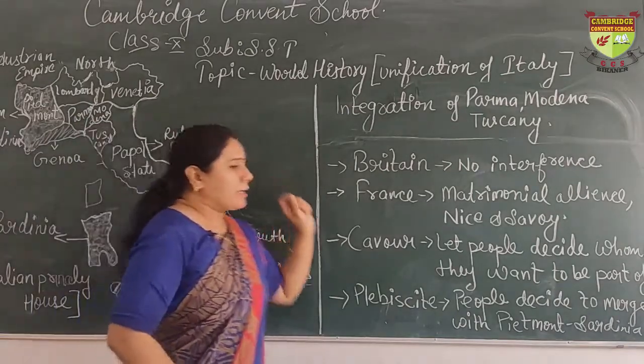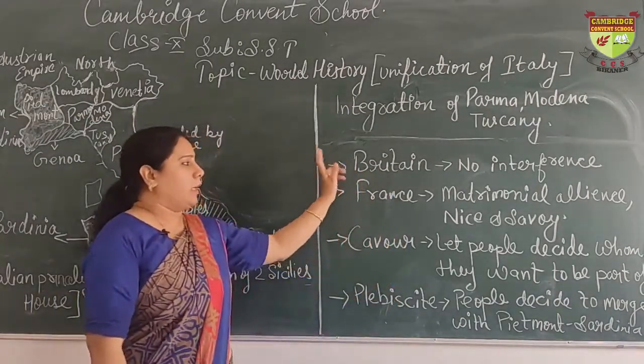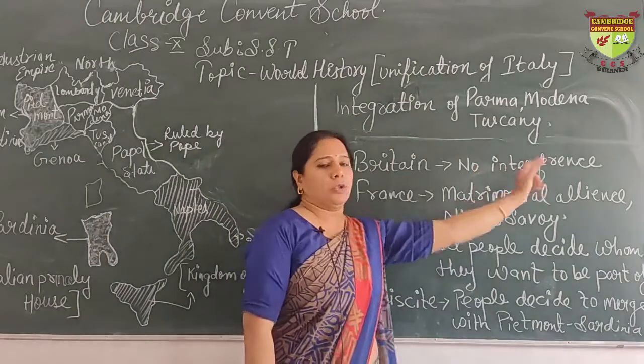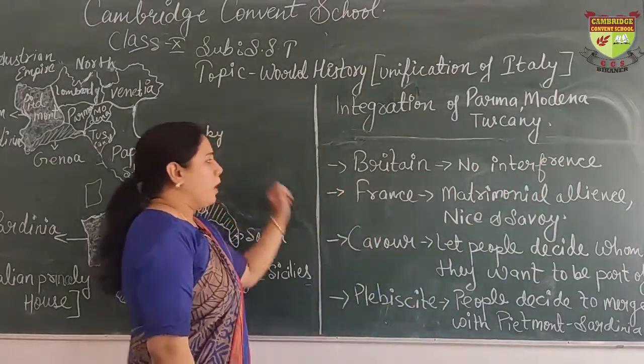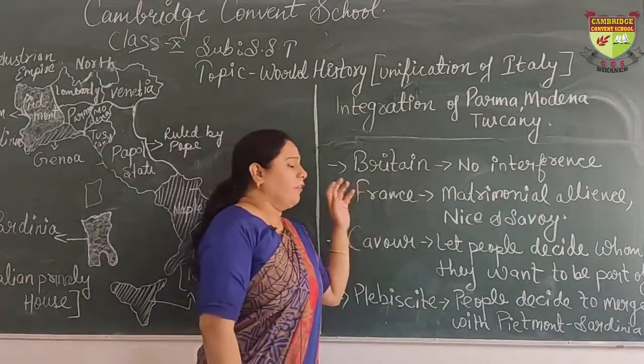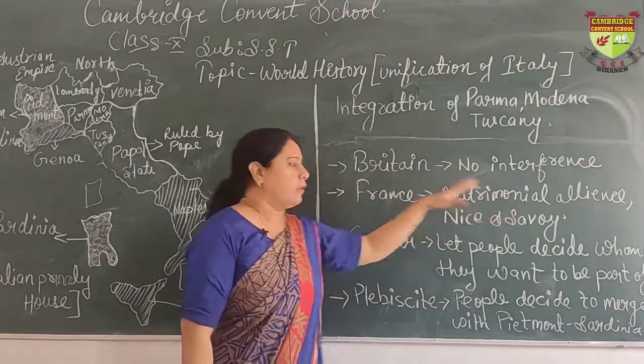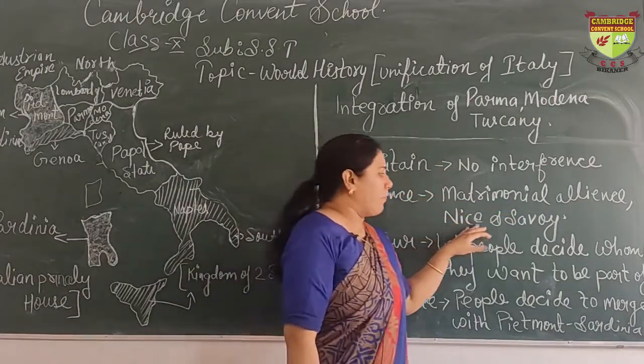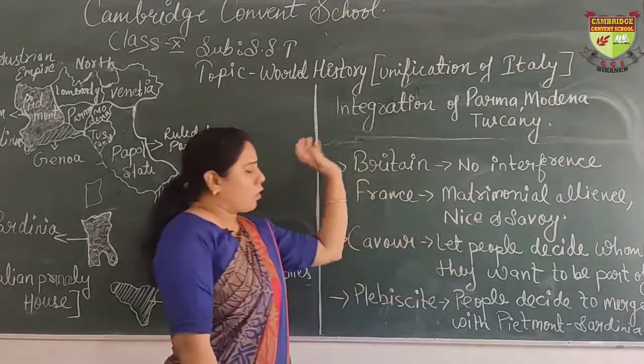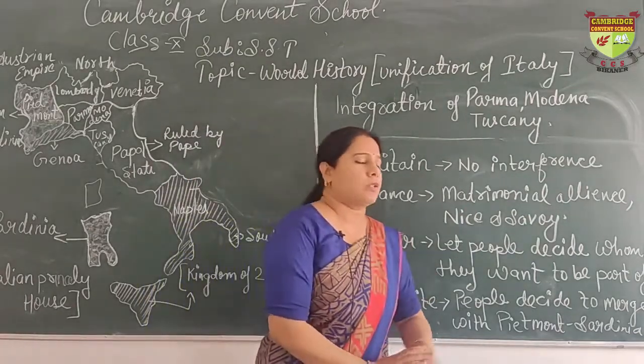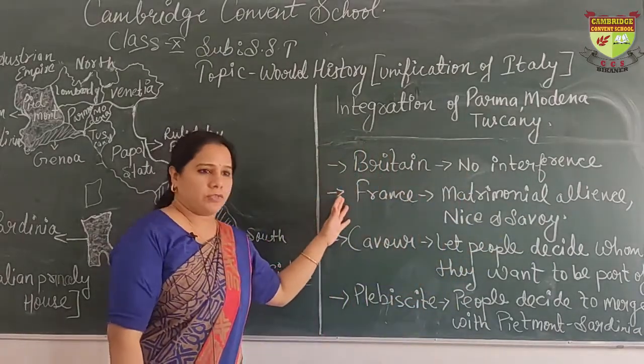As a result, what happened? Britain said that it would not interfere in the matter of Austria and Italy, and France was already in agreement with them. It had got Savoy and Nice, and it was already in the matrimonial alliance with Italy, so it also said that it would not help Austria.